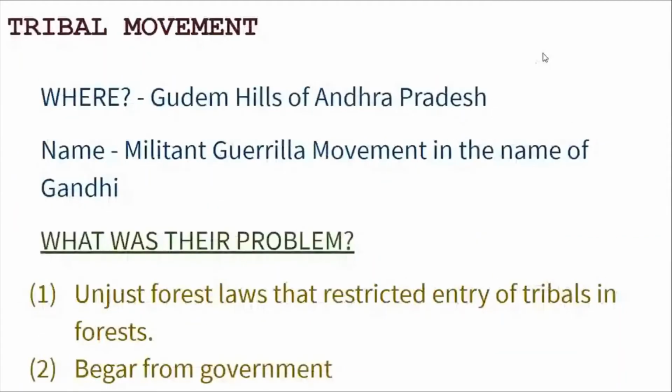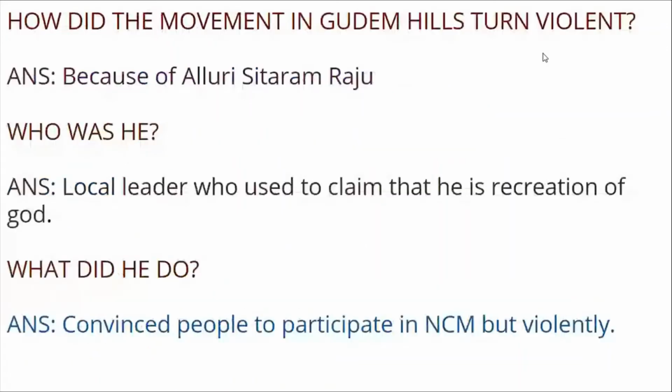Now, how tribals saw the movement. First, tribals were doing a movement in the Gudem Hills of Andhra Pradesh, a militant guerrilla movement. What was their problem? Unjust forest laws that restrict entry of tribals into the forest, and then they wanted to be free from forced labour for the government. Now, how did the non-cooperation movement in the Gudem Hills turn violent? Because of Alluri Sitaram Raju.